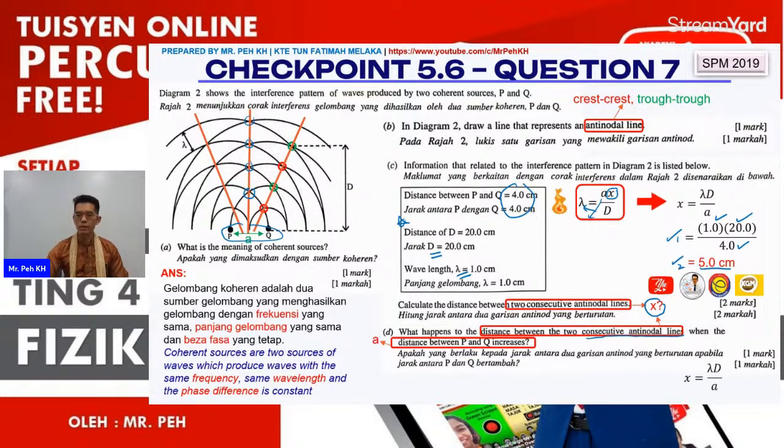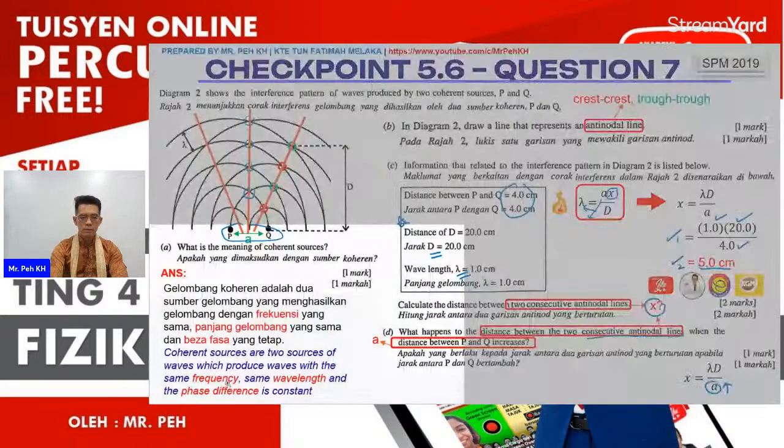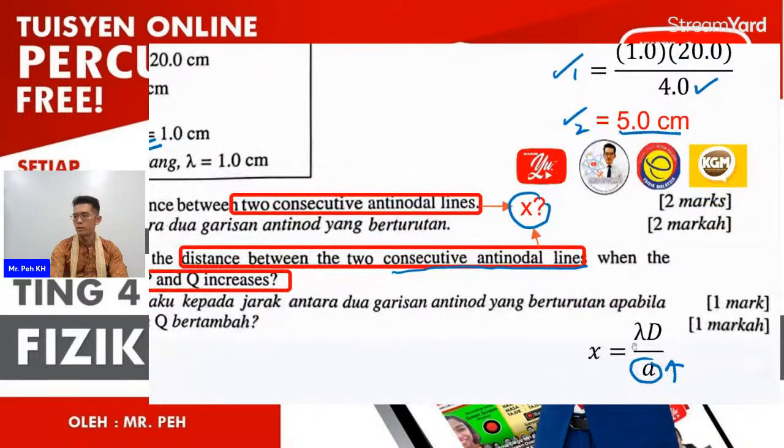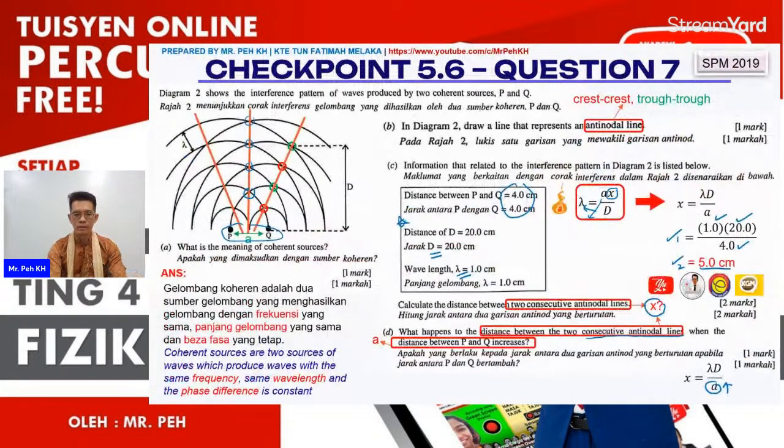Again, we use this formula for the relationship. When A increases, X decreases. So the answer here will be decreases. Very straightforward.